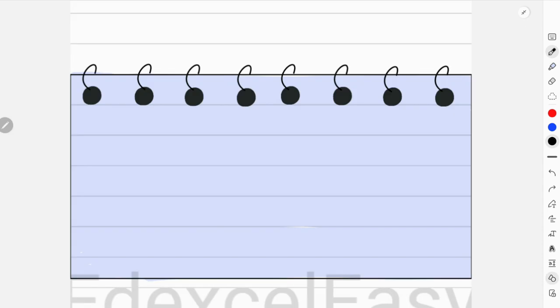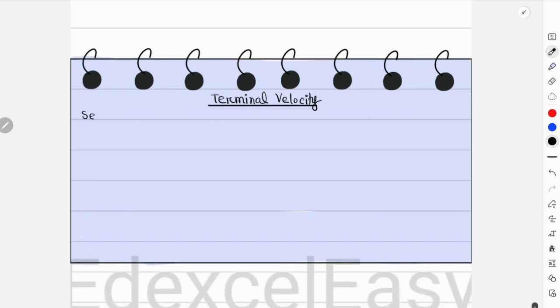Okay, so I had to scroll all the way back to get some space. I was trying to explain the 5 scenarios for terminal velocity, right? So let me just write a heading over here. Okay, this is for terminal velocity. Now in the first scenario, what happens is only weight acts downward, right?